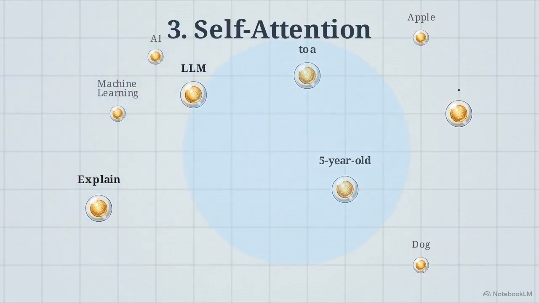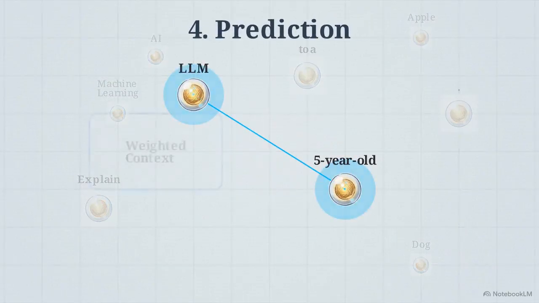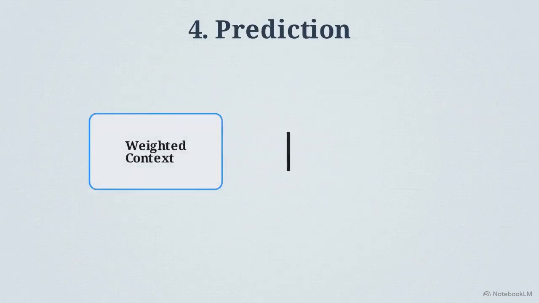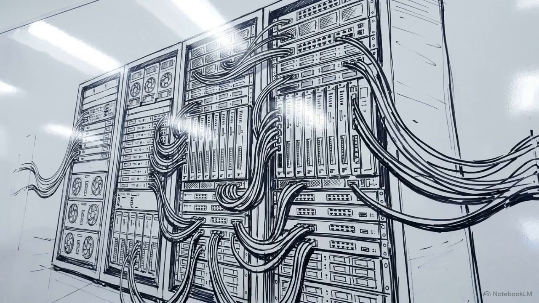Then comes self-attention. The model evaluates the entire numerical sequence to determine which specific words matter most. It isolates the critical context of your prompt and ignores the filler. Finally, the system arrives at prediction. Using all of that weighted context, it calculates the single most probable word to output next. These models do not possess intelligence. They are highly advanced statistical engines, recognizing complex patterns and predicting reality one token at a time.